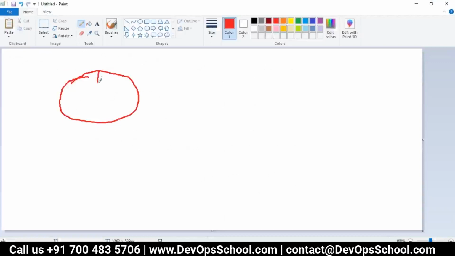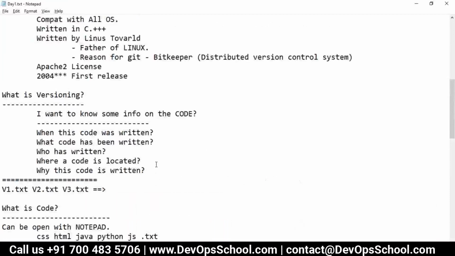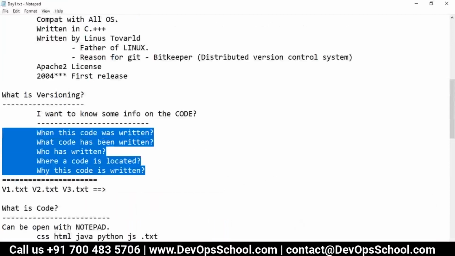Here the repository is typically divided into two parts. One is data, and when I say data I mean metadata, and then one is your source code. So this is a repository, right? Source code and metadata. Now what is the metadata? Metadata will have this information,